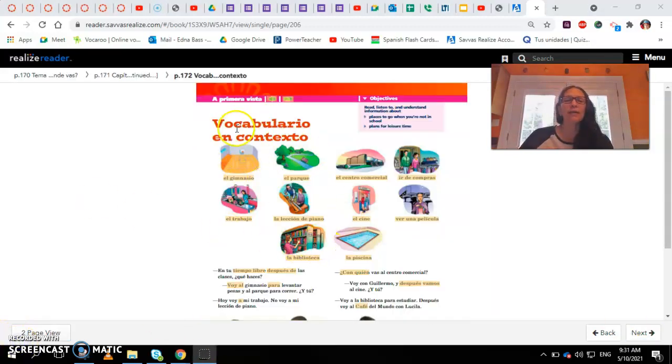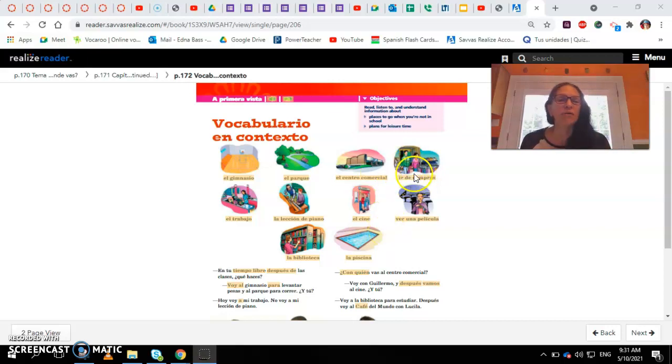So here we are in the vocabulario en contexto. These are the objectives for this: read, listen to, and understand information about places to go when you are not in school, and plans for your free time. You have different places, and it is in your vocabulary, and different activities that you can do in those places and on your weekends. Now, if you remember, we also saw some activities in the past, so we're going to be using those activities and also the new ones.